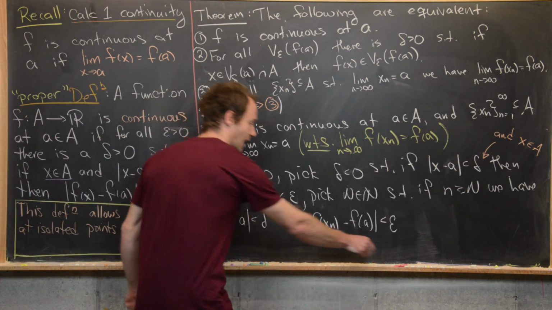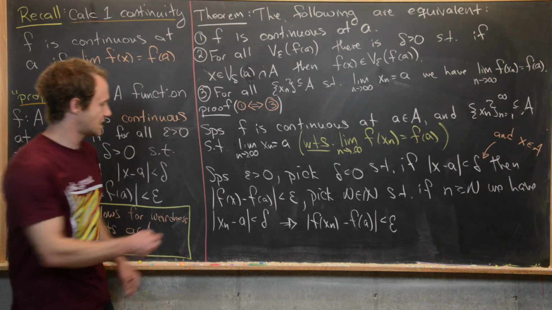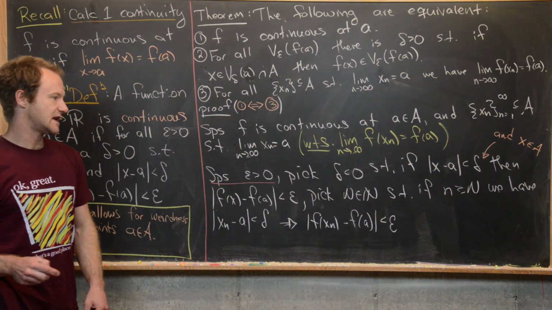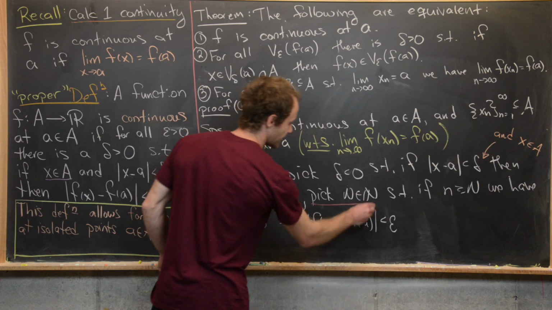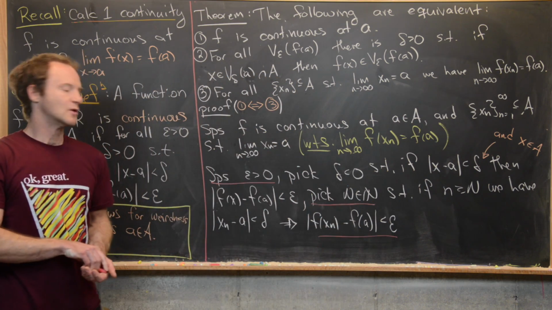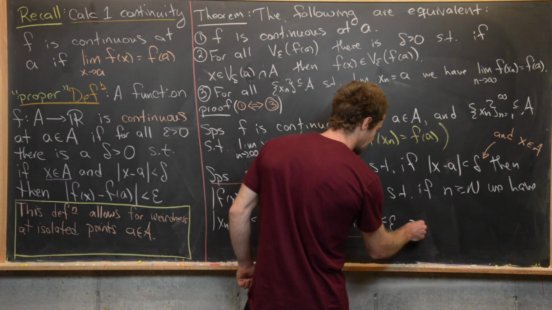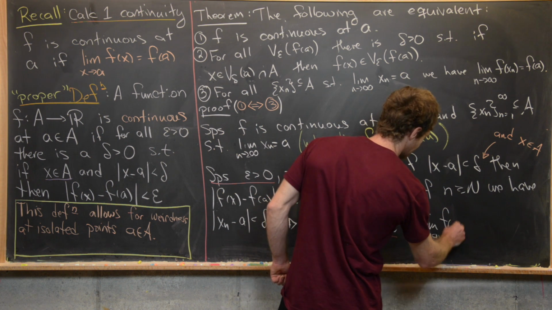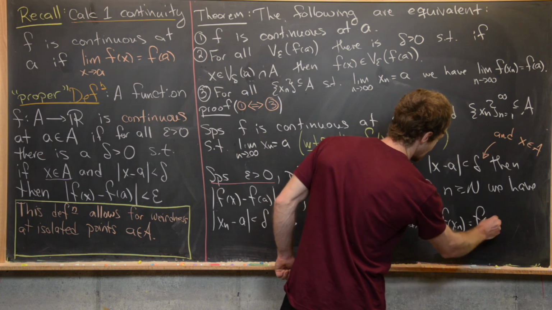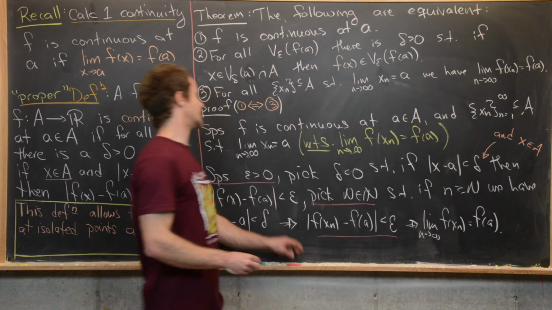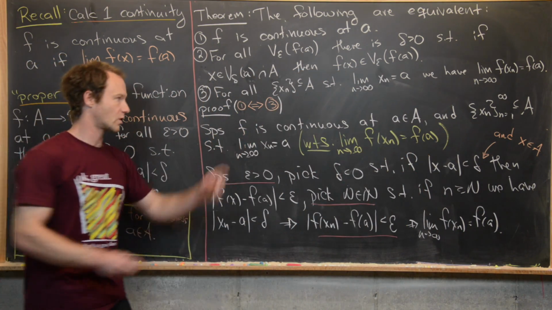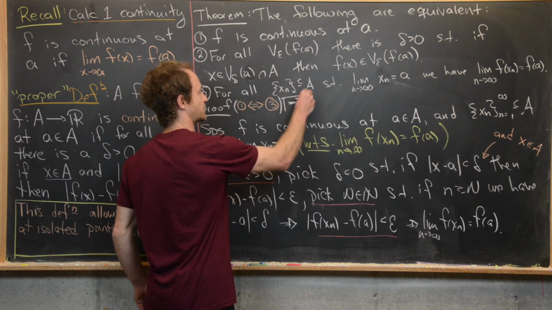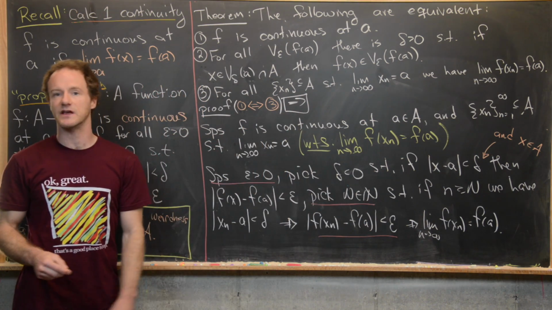Great. Now if we look at the extreme left-hand side right here, along with this portion, we have exactly built the condition that the limit as n approaches infinity of f of x sub n equals f of a, which is the forwards direction of this proof, 1 if and only if 3 completed.